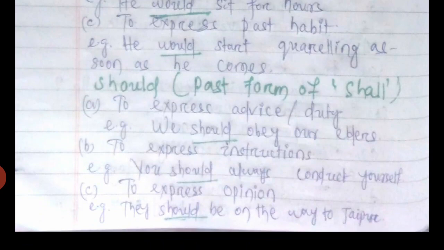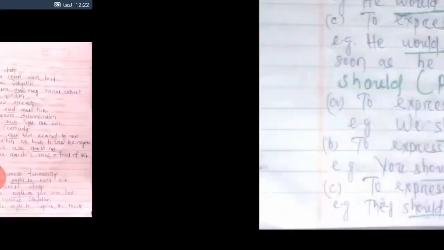So, we can use the modal should to express advice or duty, instructions, and opinion. These are the uses of should.